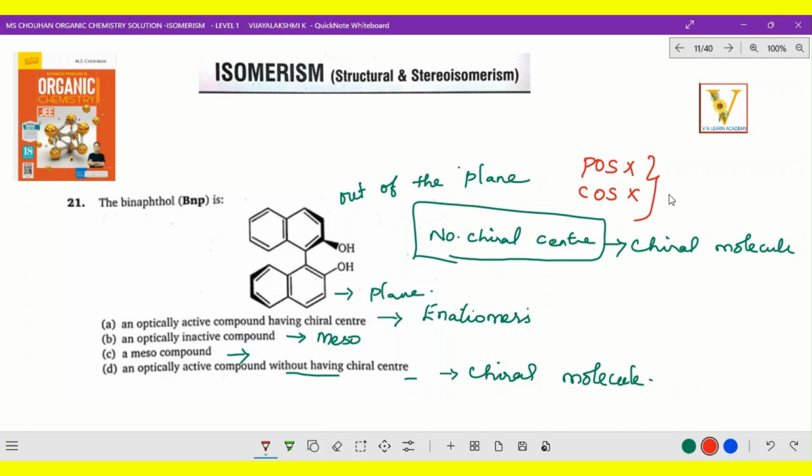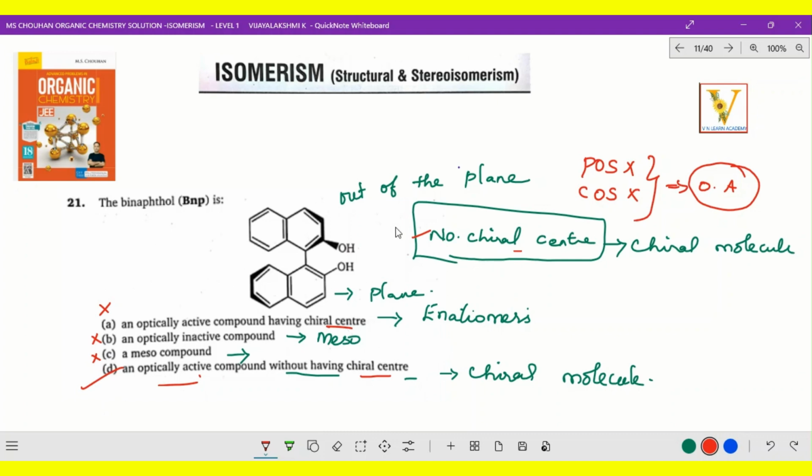POS and COS absent means this is optically active. So optically active means is that enantiomers? No, it is not enantiomers. Optically active chiral center it has to be, but there is no chiral center, so this option is wrong. Optically inactive is also wrong, because here it is optically active as POS and COS are absent. Meso is similar, so also wrong. So optically active compound without having chiral center, option D, is the correct option.